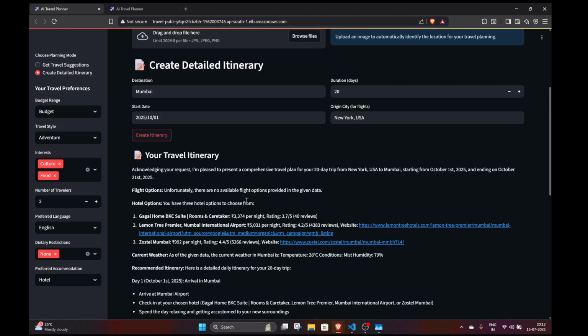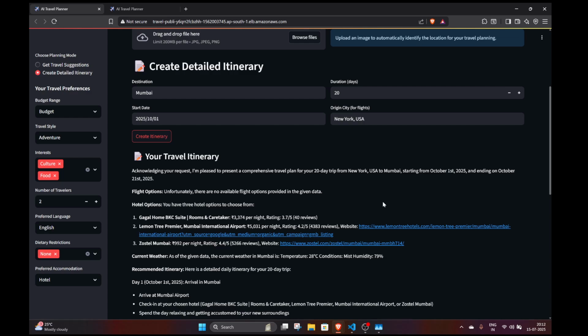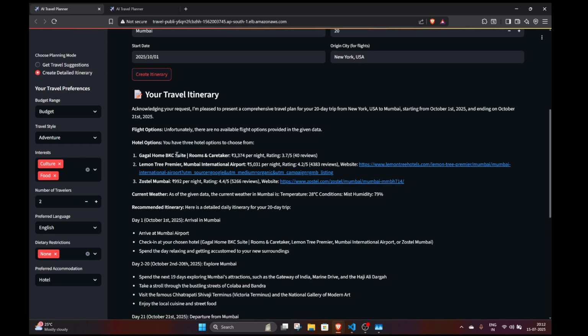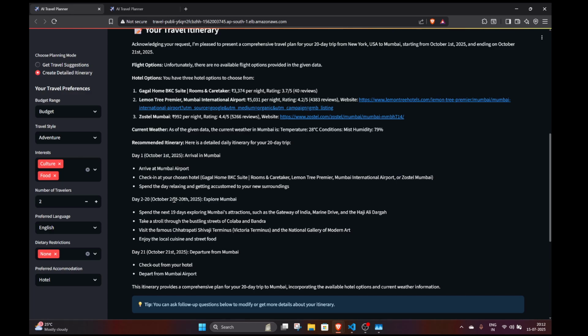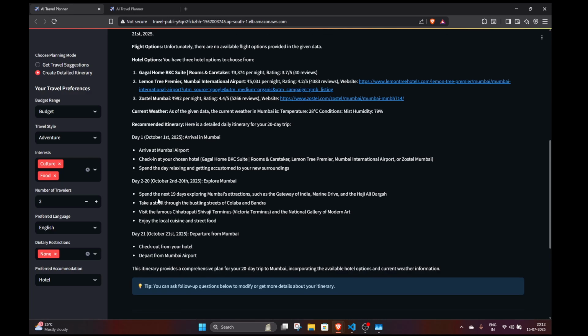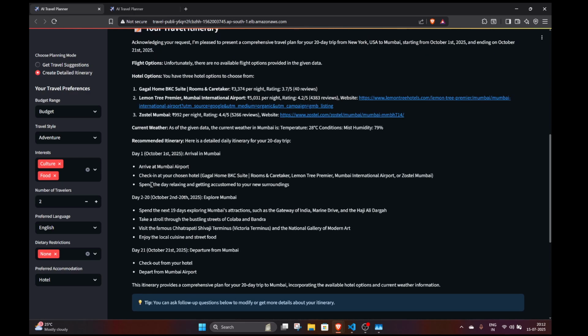All right, so unfortunately it did not get the, oh, my bad. I had picked actually New York to Mumbai. That is the origin city and the destination. It did not get the flight options, unfortunately, but it did get the hotel options, and it will give an itinerary based on the context. As you can see, it has given a quite brief itinerary. Day 2 to 20 is done, but day 21, of course, there's some confusion with the model. That is understandable, but definitely it has done a good job in terms of the hotels.